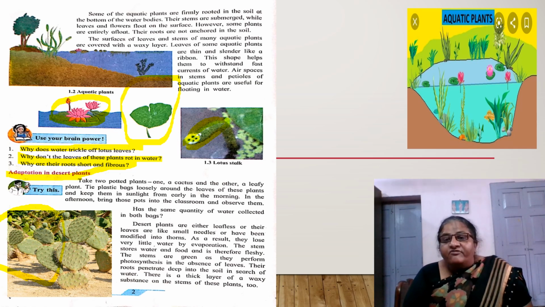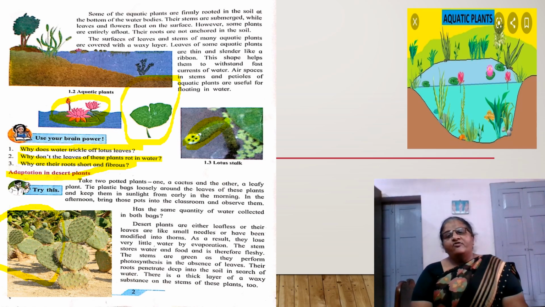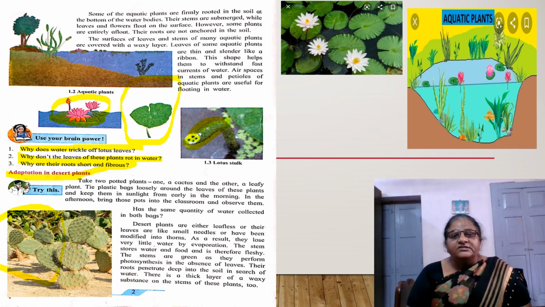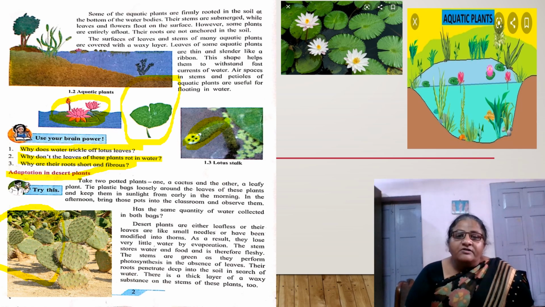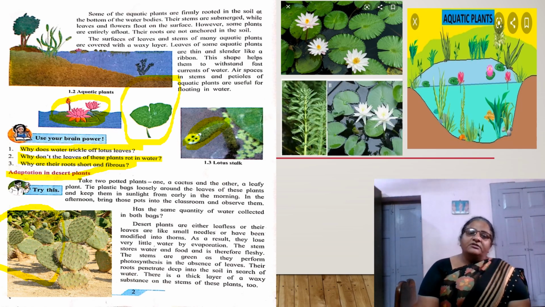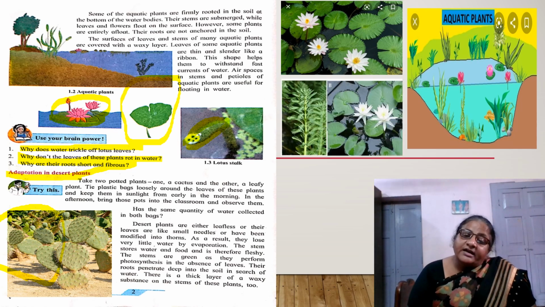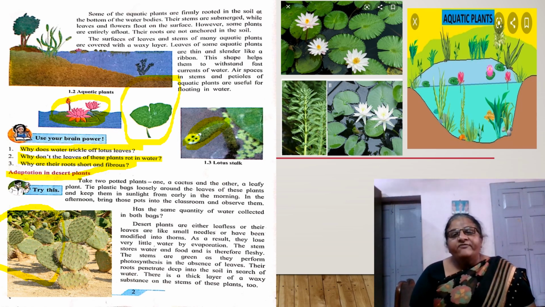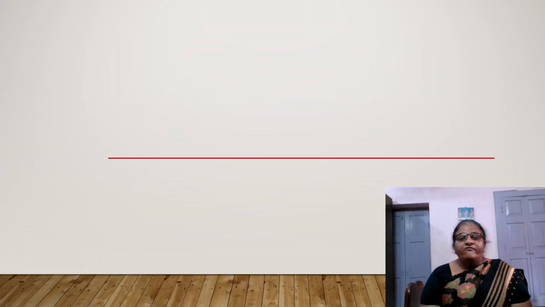Okay. Now we will see the aquatic plants. Some are submerged in water, and plants like lotus float on the surface of water. See the lotus, its broad leaves. The lower surface of the leaf is directly in contact with water, but even then it is protected from the effect of water. This is because of the waxy covering.